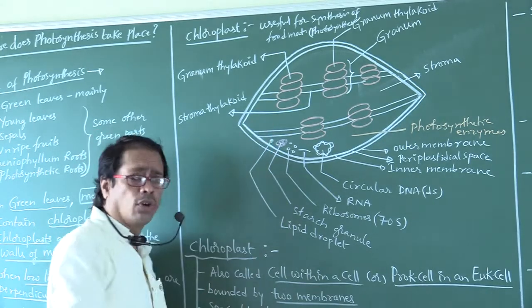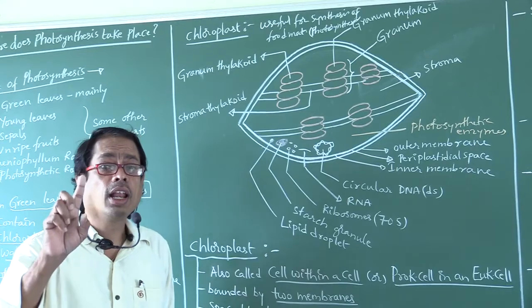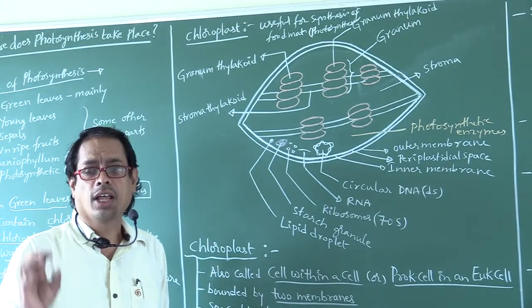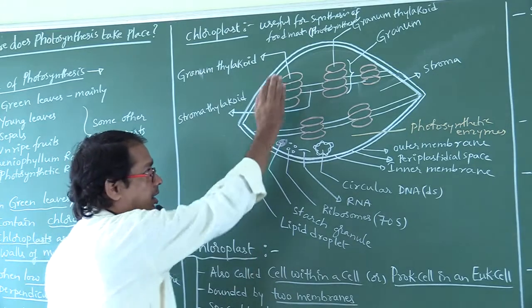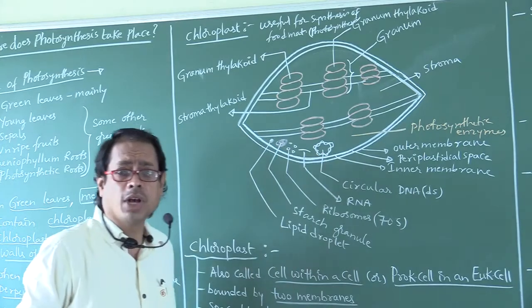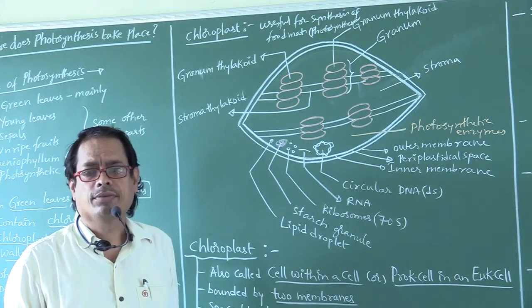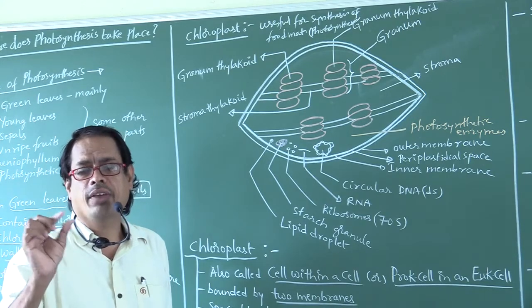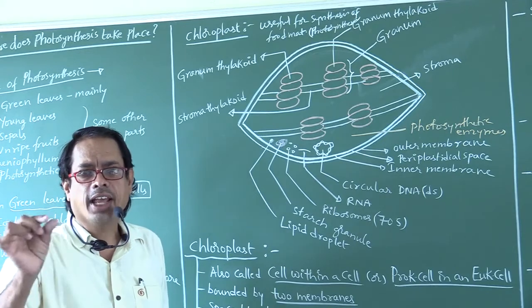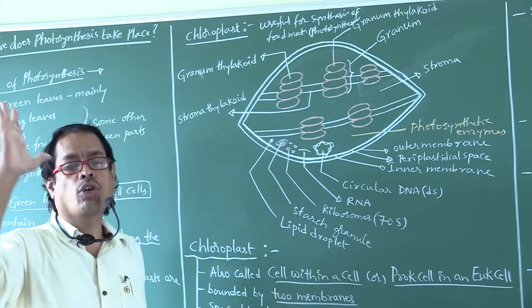Photosynthesis contains two phases. One is called light reaction, the second one is called dark reaction. Light reaction occurs in grana, whereas dark reaction occurs in stroma. How can you remember? LG: light reaction, grana. Light reaction occurs in grana. Dark reaction occurs in stroma.